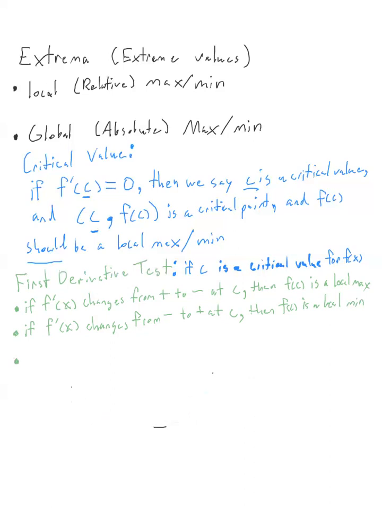So this first derivative test gives us a means of checking whether or not our critical value or critical point corresponds to a maximum or a minimum by just looking at the behavior of the derivative around c.